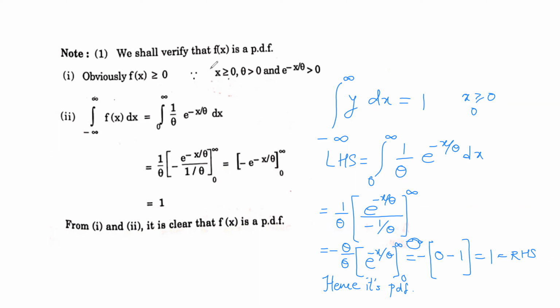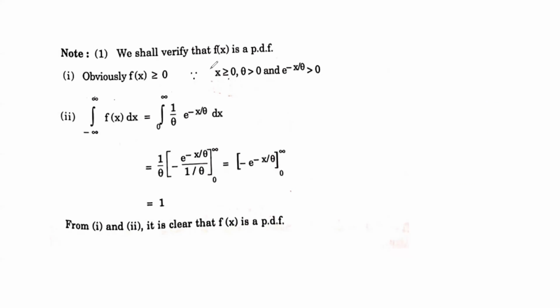And in case of a density function, it's a continuous random variable where we know that the integral from minus infinity to infinity of f(x) dx is 1. So we have checked all the things, and this becomes your probability density function.